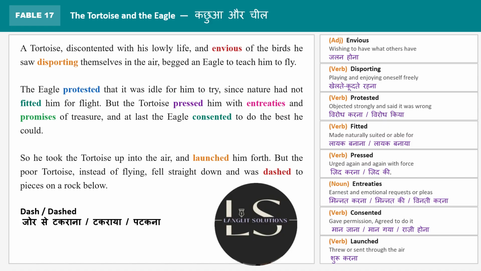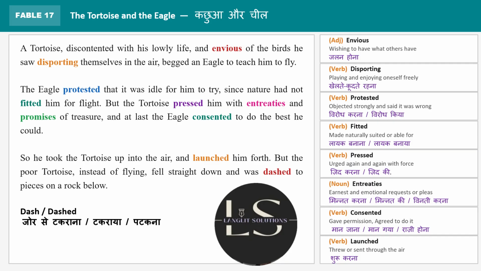He is insisting that if you teach me how to fly, I will give you some treasure, I will give you something in return, a kind of bribe or rishwat. So he is promising him treasure, and at last the eagle consented. He agrees. Consent means maan jaana ya raazi hona, like giving somebody your permission to do something.